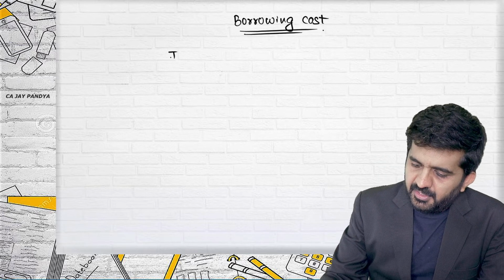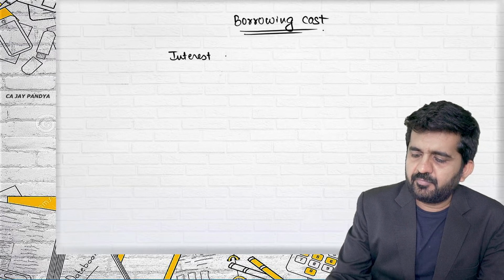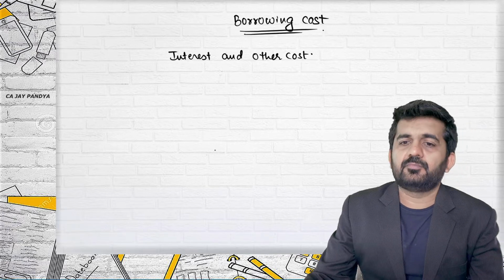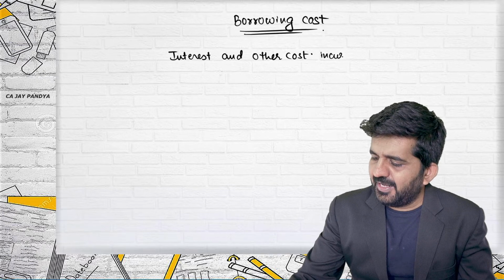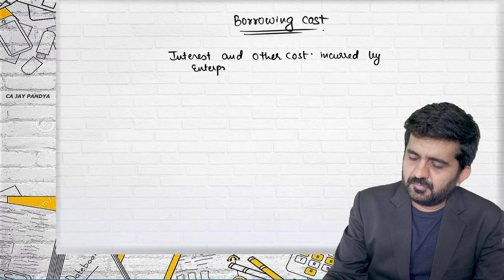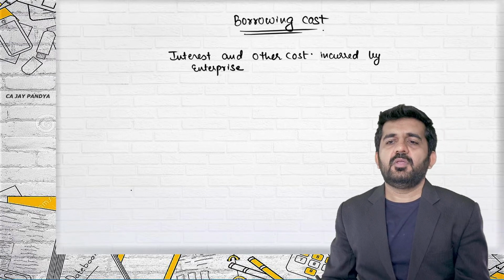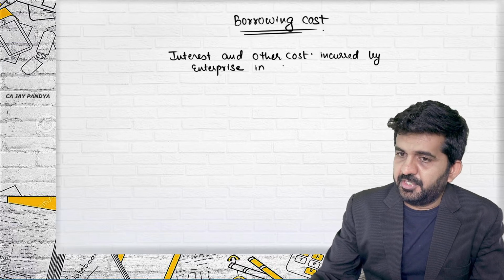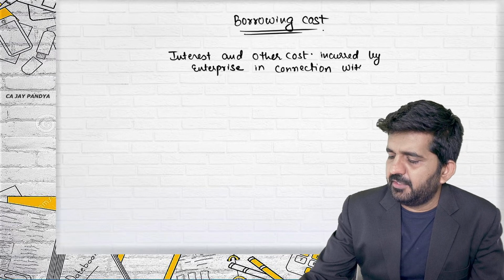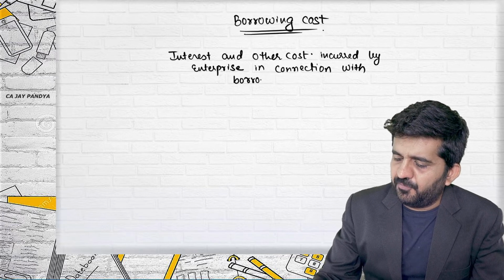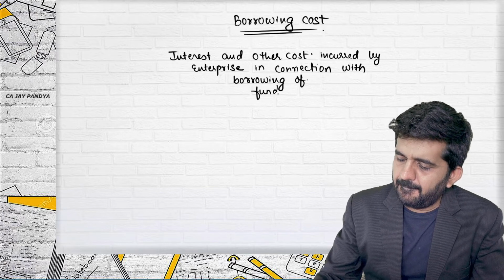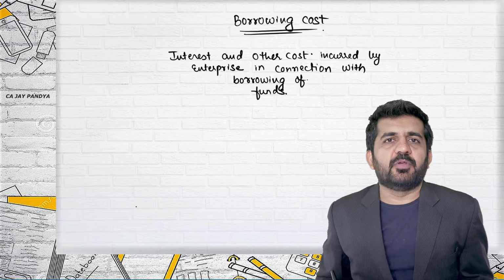Interest and other cost incurred by an enterprise in connection with borrowing of funds.